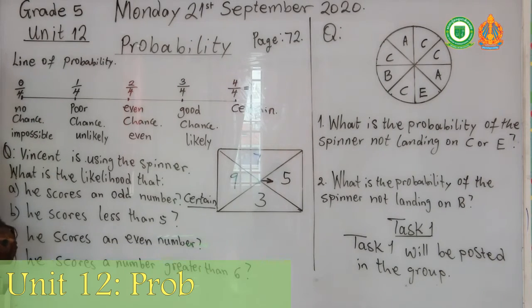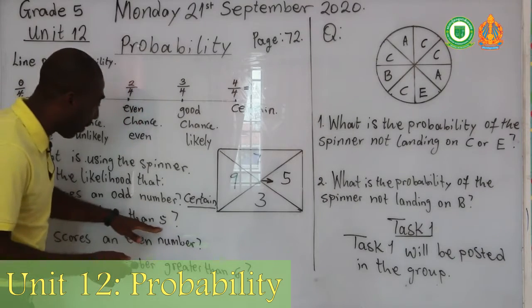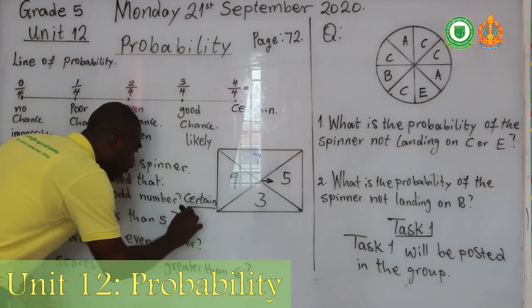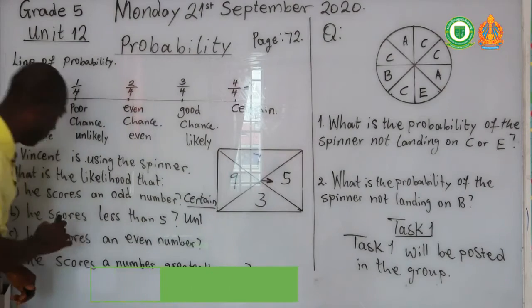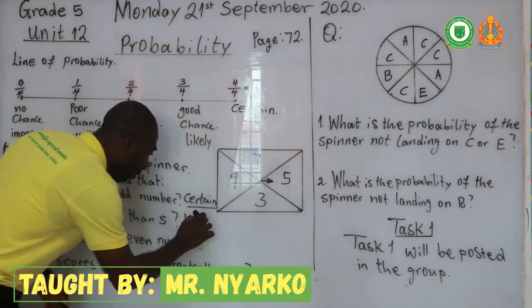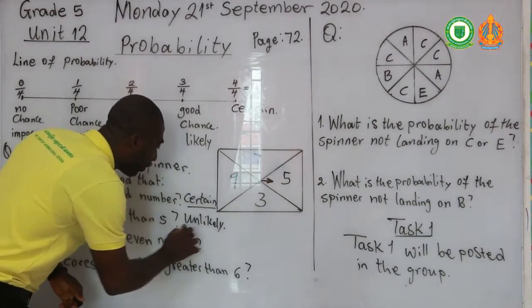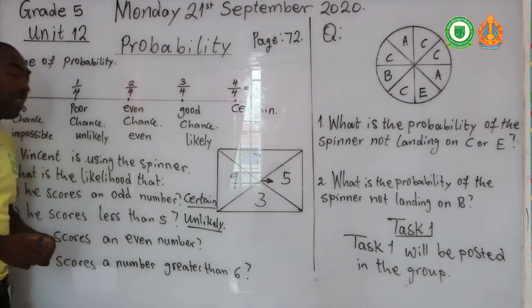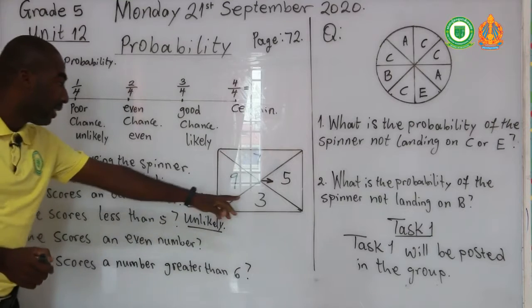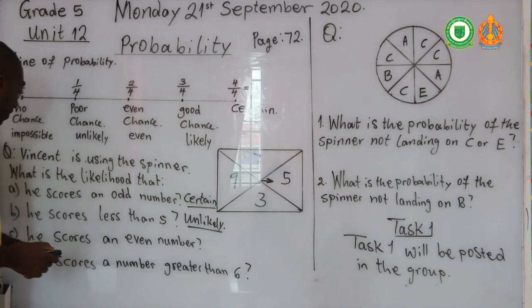He has a poor chance. So we say unlikely that he is going to score less than 5, because we only have one number that is less than 5.